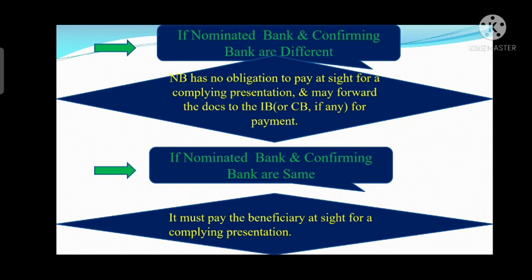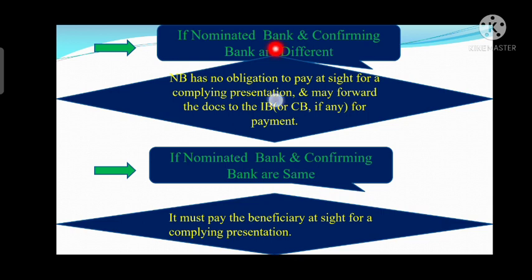Why? As we all know, the nominated bank can honor or negotiate the documents, but it is not necessary that it will definitely honor or negotiate. It can, and it also has no obligation to honor or negotiate, right?